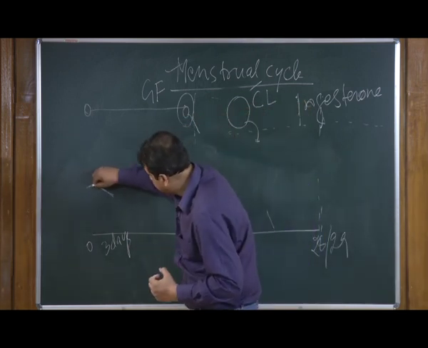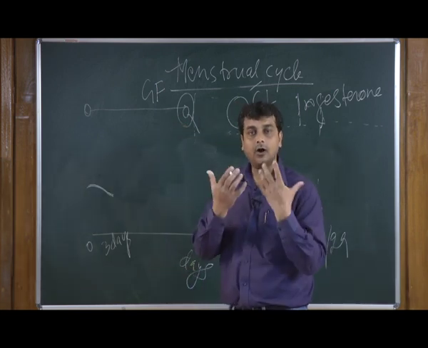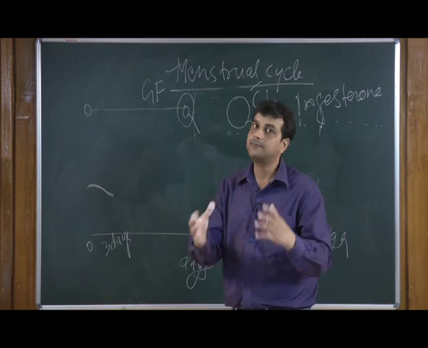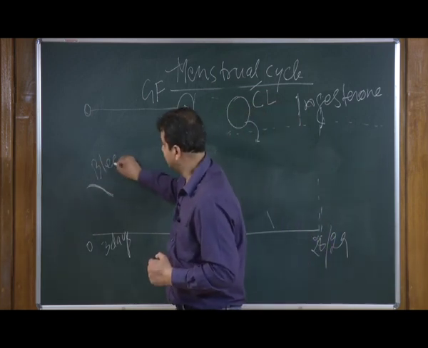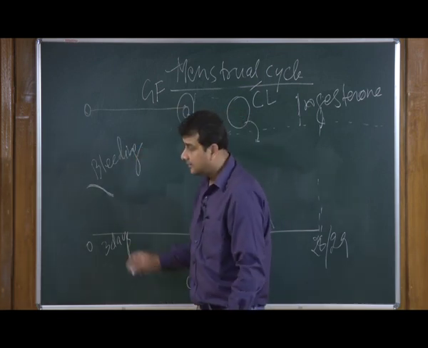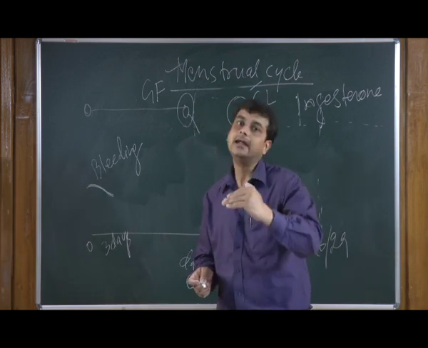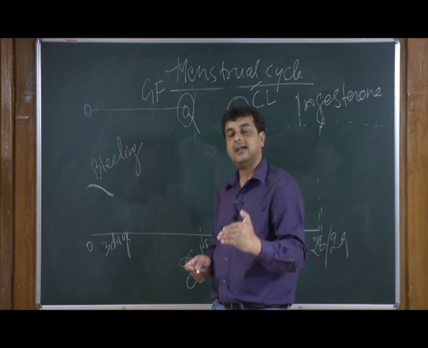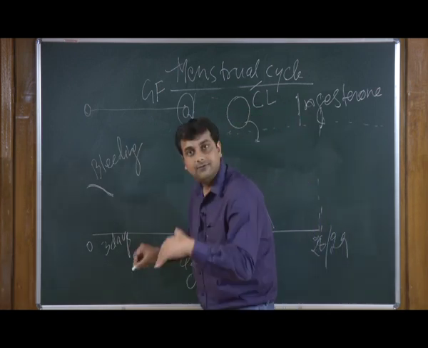Now, this bleeding is actually flushing time to remove all the unwanted stuff from the female reproductive tract. So, this is what is called the bleeding stage. Then, since the female reproductive tract is now washed out of the remaining content that was generated during the last cycle, there will be a recovery stage.